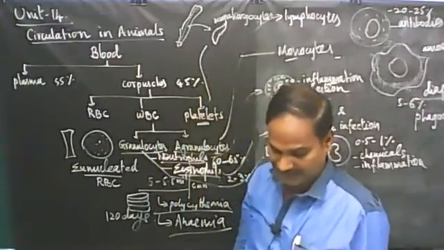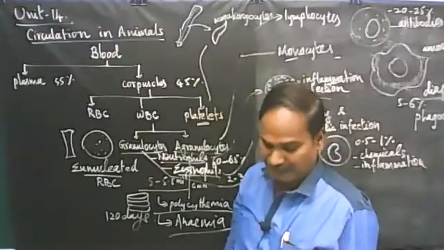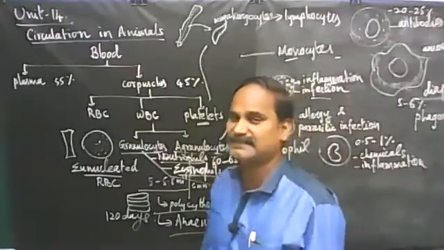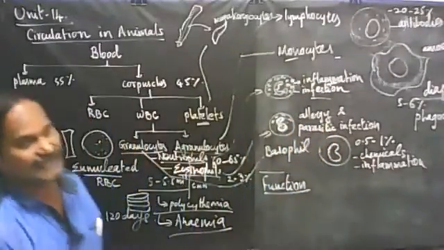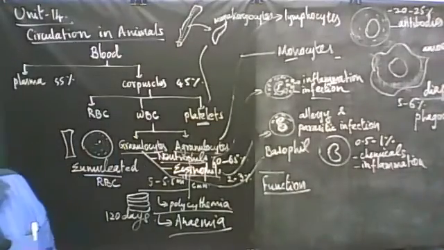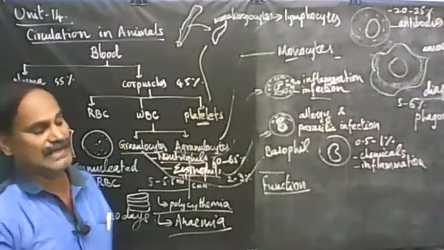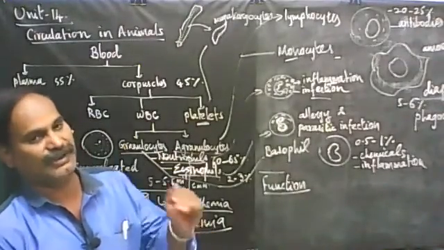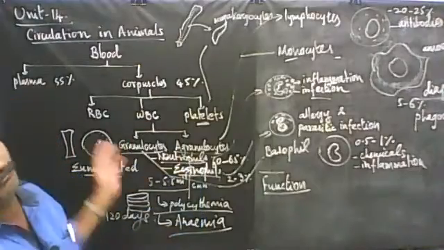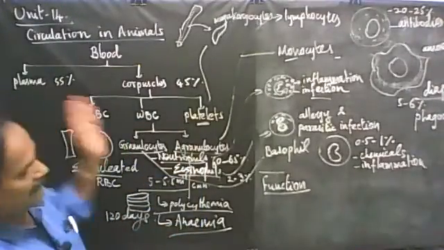Then it takes part in maintaining proper water balance in the body. Water balance, in the sense of serum albumin and electrolytes, the positively and negatively charged particles. Its regulation is under the control of blood. So these are the functions of blood.